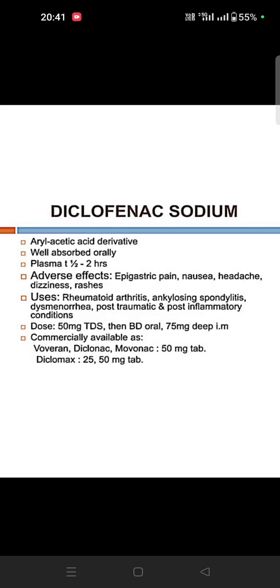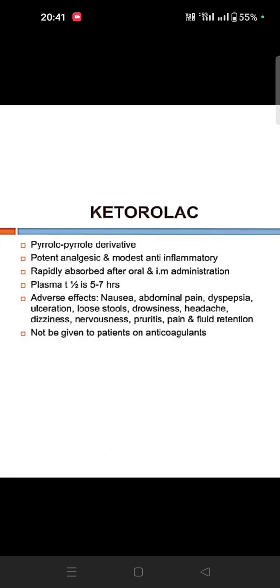So diclofenac sodium. Diclofenac is an acetic acid derivative. It is well absorbed orally, with plasma peak in 1.5 to 2 hours. Adverse effects include epigastric pain, nausea, headache, dizziness and so on. Uses are the same: rheumatoid arthritis, pre-op and post-op patients. Normally 50 mg TDS orally, and IM 75 mg they will give.